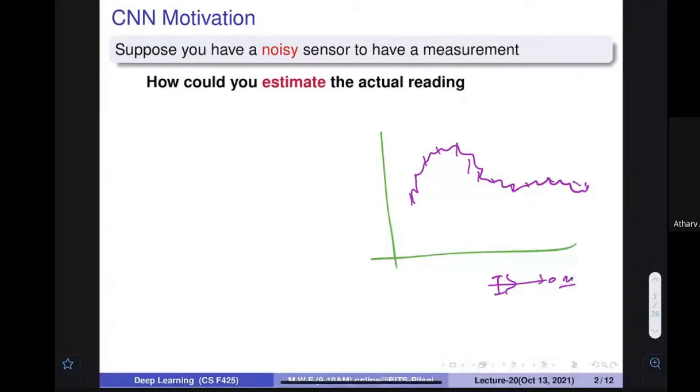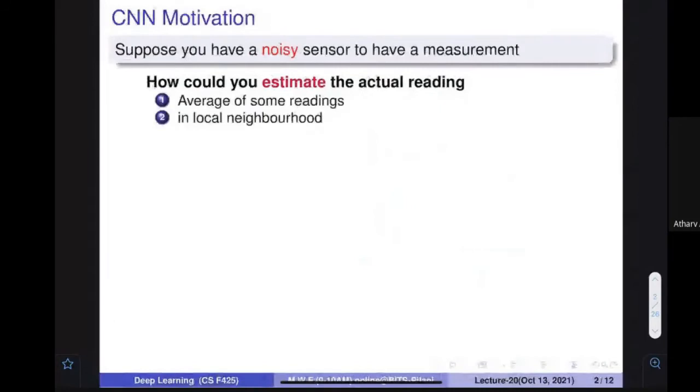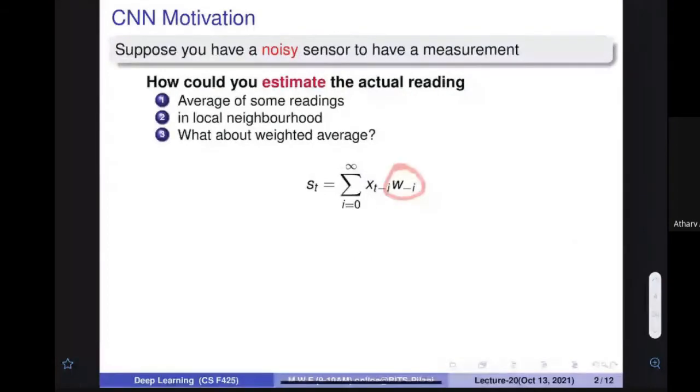The other components get cancelled, and we can get the right thing. So if you want to estimate the actual reading of some sensor, a very important first thing that we do is use some kind of weight matrices and multiply them with the values presented to you at some point of time, and then this weighted average is going to give you the actual value.